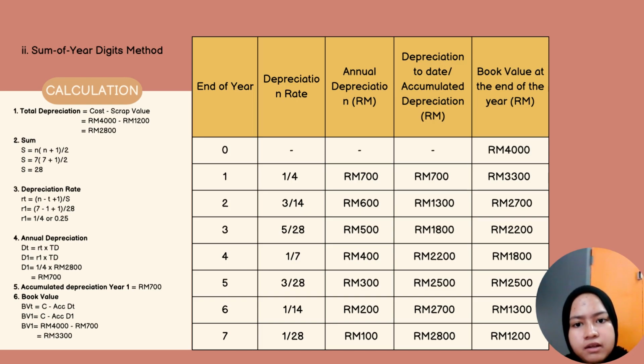This explanation is based on year 1. To get the book value for year 7, we need to calculate all the years using the same formula. The book value for year 7 is 1,200 ringgit.